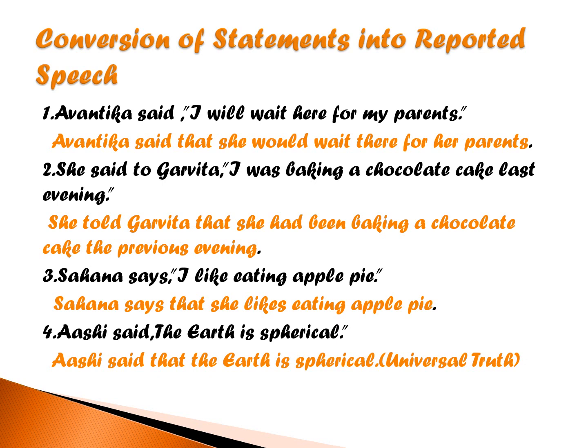Number 4, Ashi said, the earth is spherical. Now this is a universal truth. So we all know we do not make changes in universal truth. Let us see how we have changed. Ashi said that the earth is spherical. Is remains is. We do not change the tense.